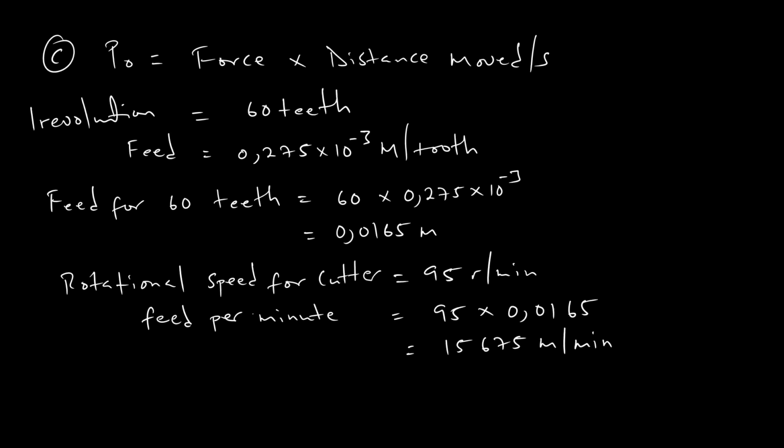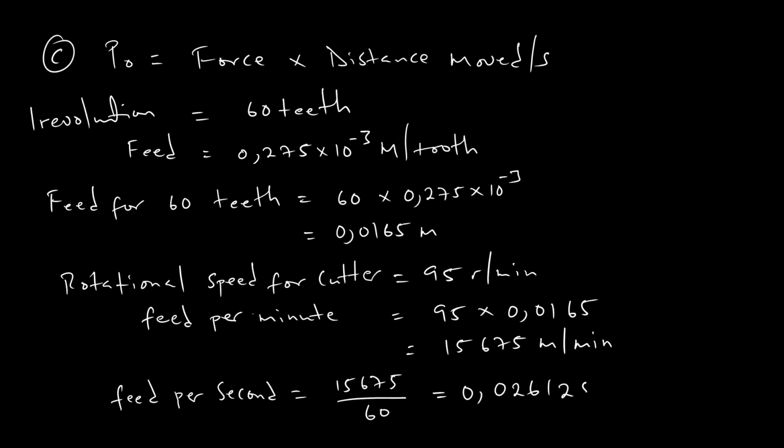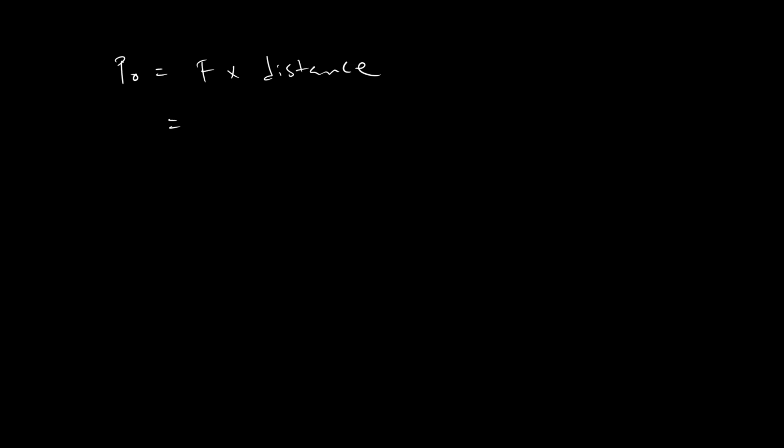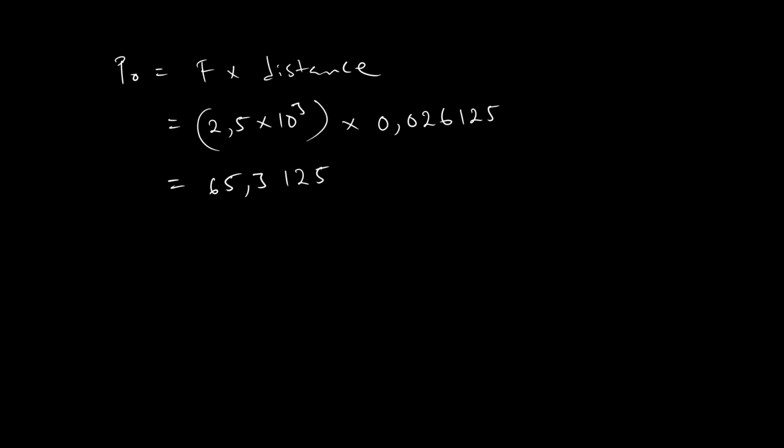To convert it to seconds, we divide by 60. This will give us 0.026125 meters per second. The final answer for power is given by 2.5 times 10 to the power 3 times 0.026125. This will be 65.3125 watts.